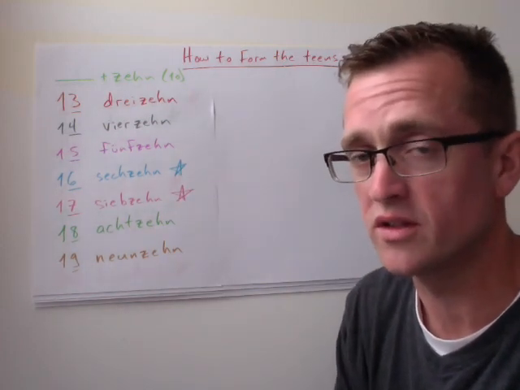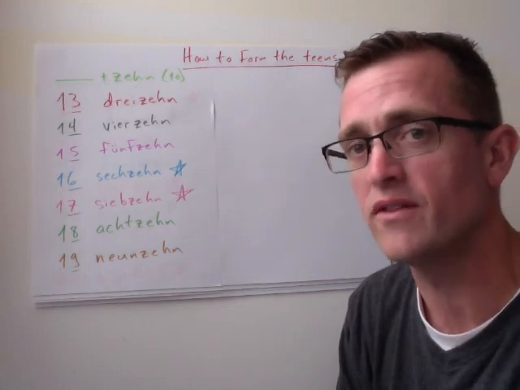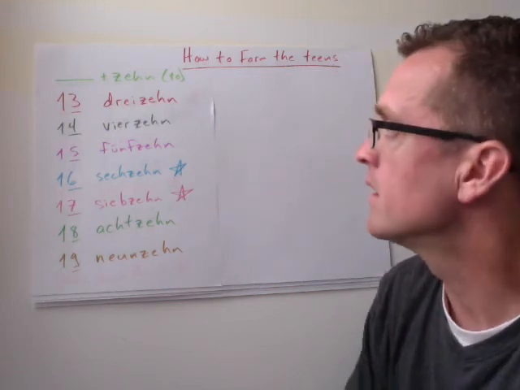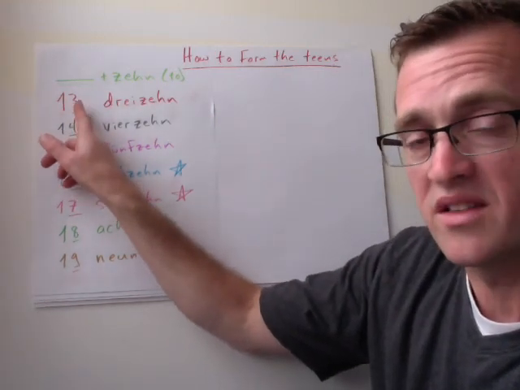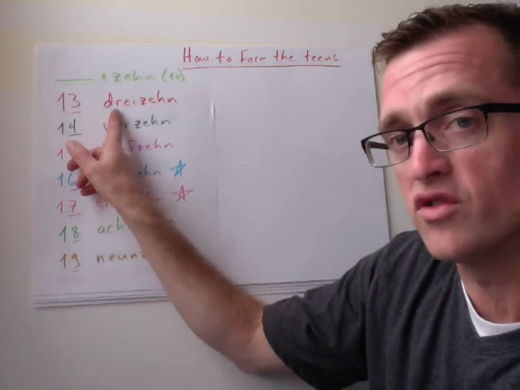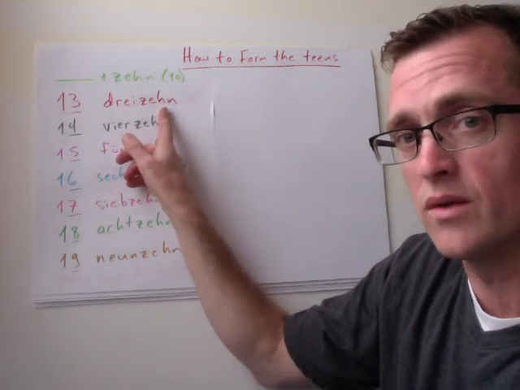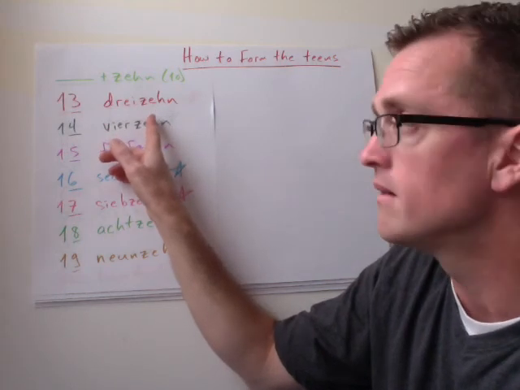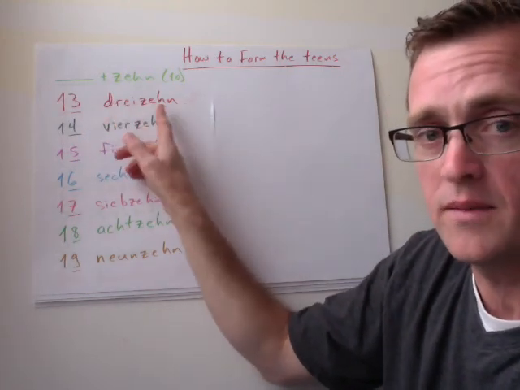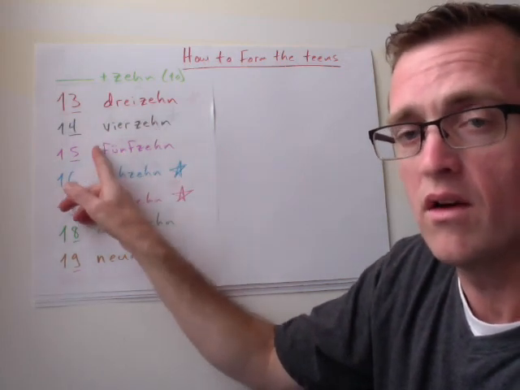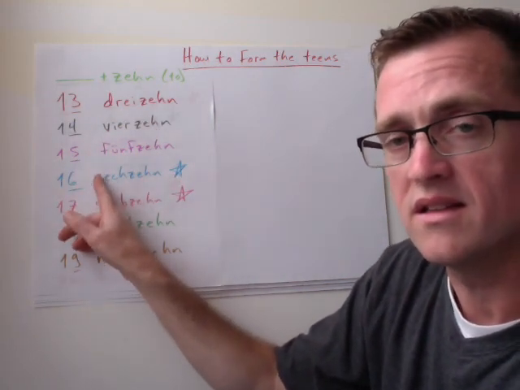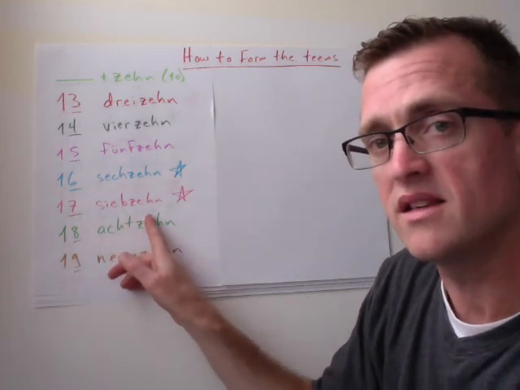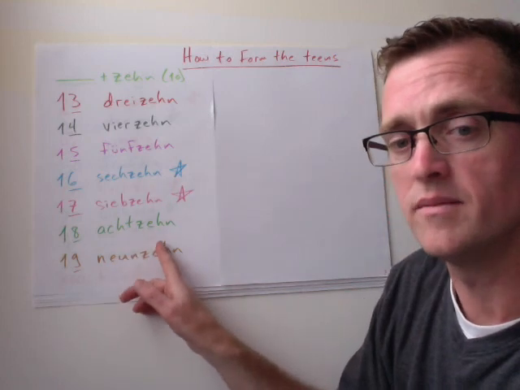We have exceptions in English too. We don't say 3-teen and we don't say 5-teen. We say 13 and 15. We're going to do a similar kind of thing in German. So for the number 13, we're going to start with that single digit spot. We're going to say the number drei, and then we're going to add the number 10 to it. So in essence, we're saying 3-10, just like we say 13. Similar idea. So we've got 3-10, 4-10, 5-10, 6-10, 7-10, 8-10, and 9-10.